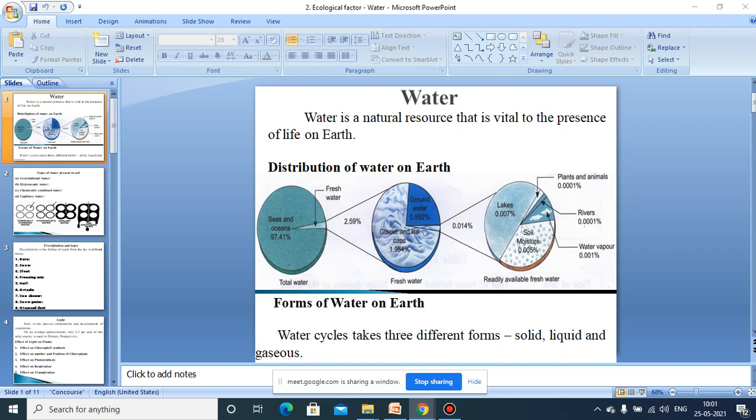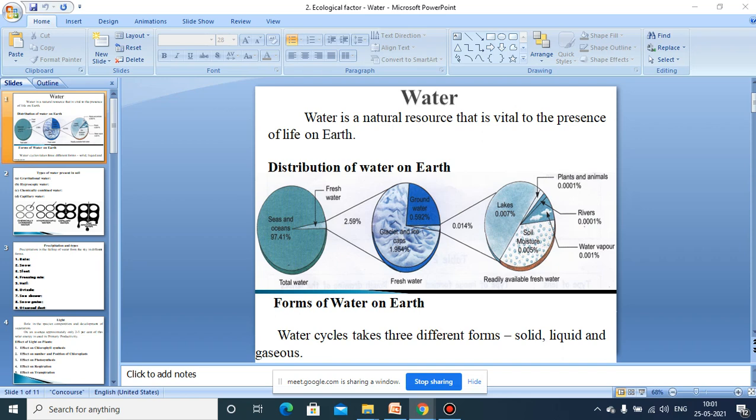At present, you know that everywhere you go, either on TV or in newspapers, there are a lot of awareness programs trying to create awareness among the people to conserve the water. And that's why we have to take care of the water, not only for our sake but for the future generation.